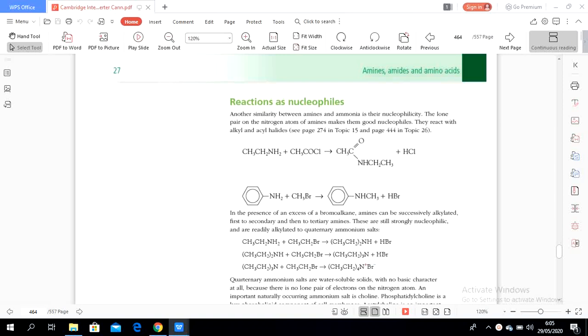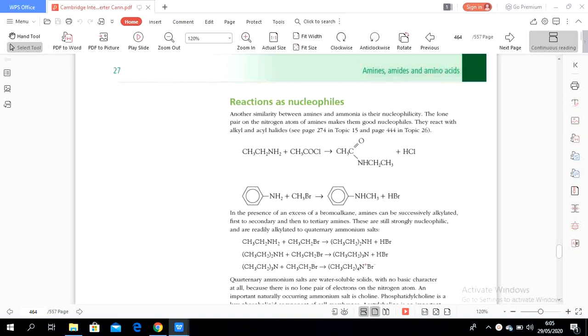Hello, grade 11 students. Right now, we are going to study the continuation of organic nitrogen compounds. In organic nitrogen compounds, we have learned from 27.1 until 27.3. Now, this is the second part of 27.3, reactions as nucleophiles.